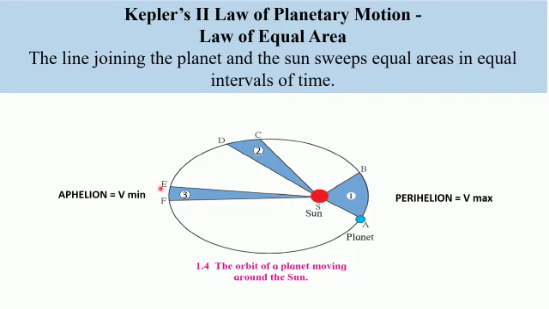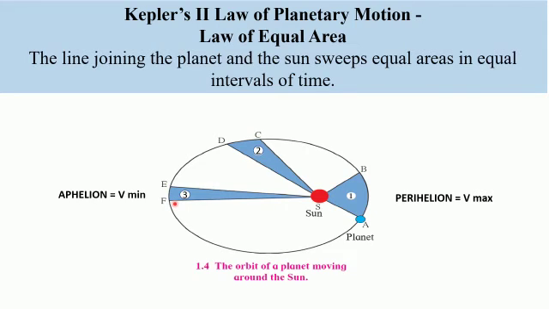But when the planet reaches a point where it is farthest from the sun, the gravitational pull will be minimum, and hence the velocity of the planet will be minimum. So at aphelion, the velocity of the planet will be minimum. We have written it as V minimum. That is, when the planet is farthest from the sun, it will move very, very slowly.